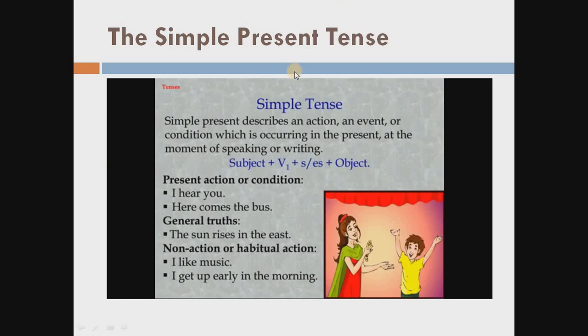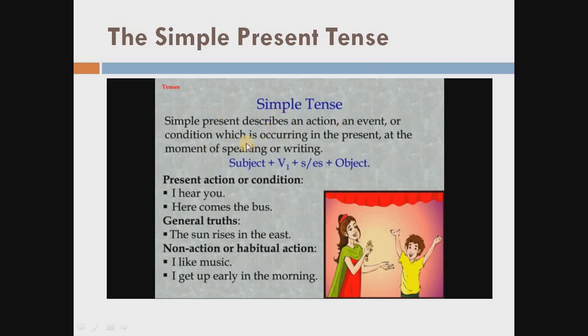The simple present tense. What is simple present tense? The simple present describes an action, an event or condition which is occurring in the present when the action is done.